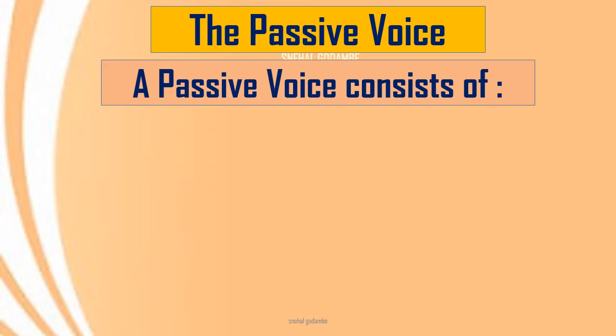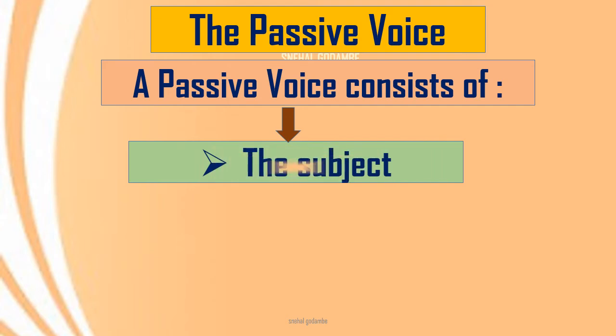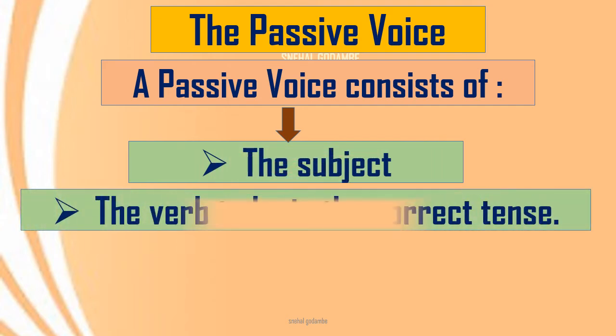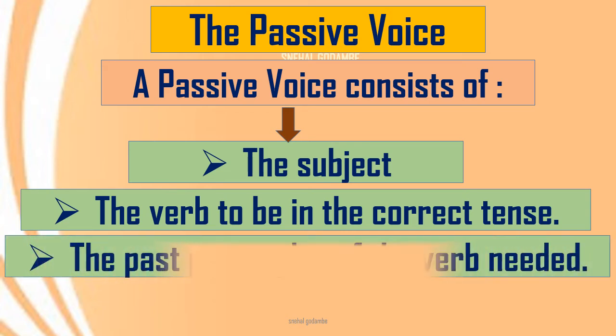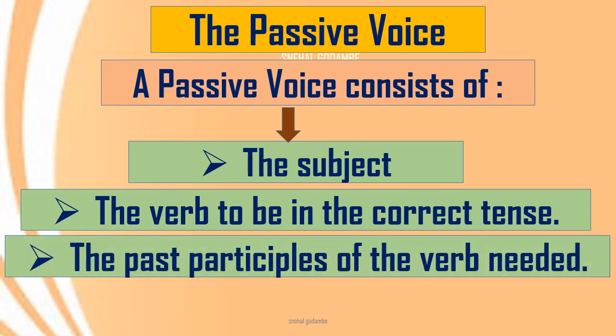Now we will see what a passive voice consists of. So it has the subject, the verb to be in the correct tense we have seen just now, was killed. So form of to be in the correct tense and the past participle of the verb needed, PP. Car was driven or killed. So you should know the third form of the verb of that tense. So past participle of the verb is needed over here.